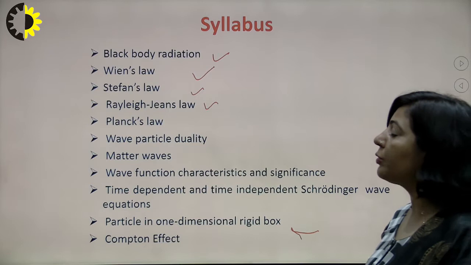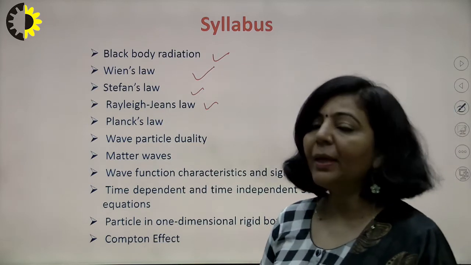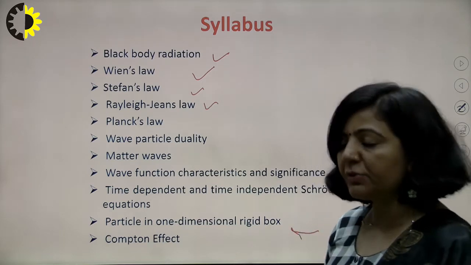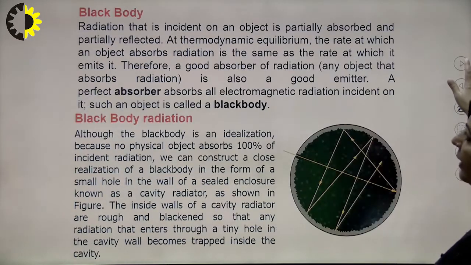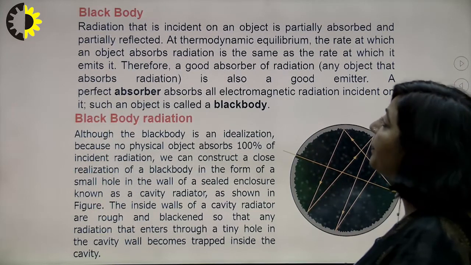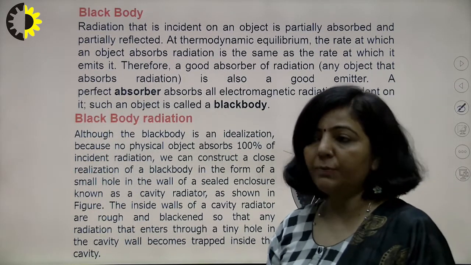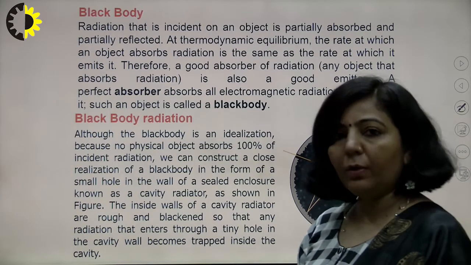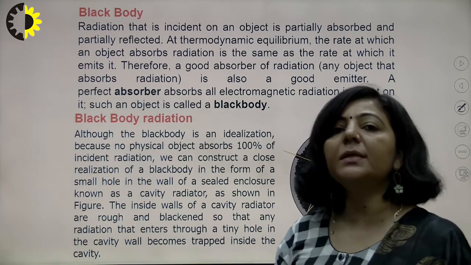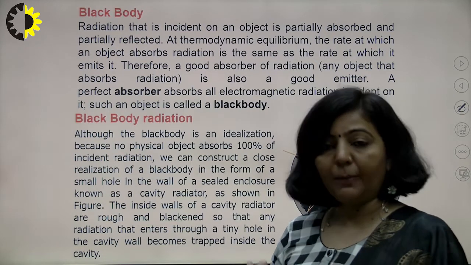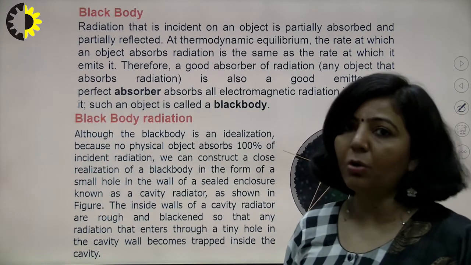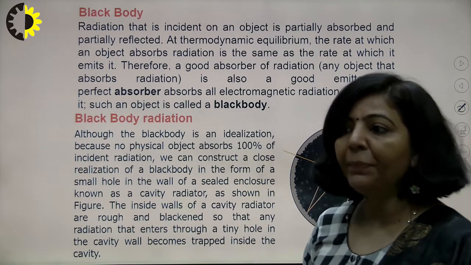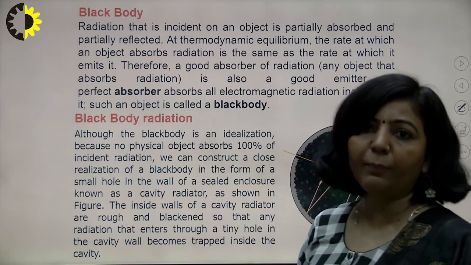Today I am going to discuss Planck's radiation law, and we will try to understand why the need for this law arose. What we discussed in our last lecture is that the radiations coming from a black body are known as black body radiations. So what is a black body? A black body is an object which can absorb all the radiations incident on it, and if you heat a black body at any temperature T, it will emit radiations of all types of wavelengths.